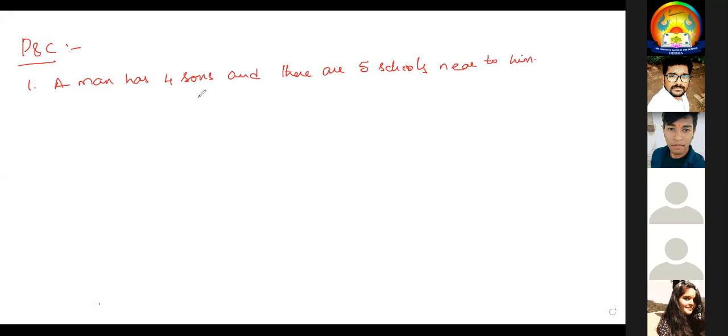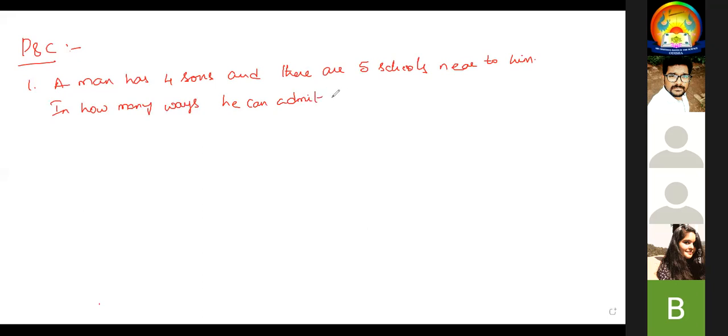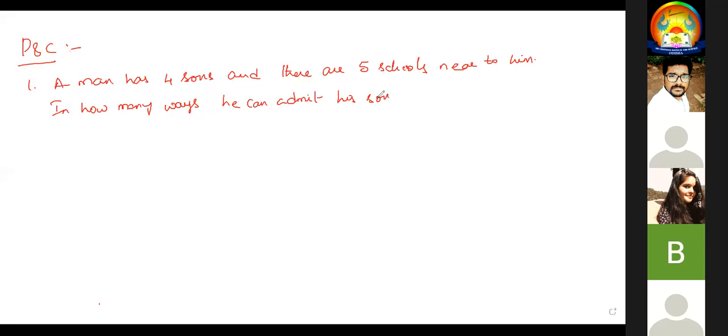In how many ways can he admit his sons, so that no two of them will be in the same school.